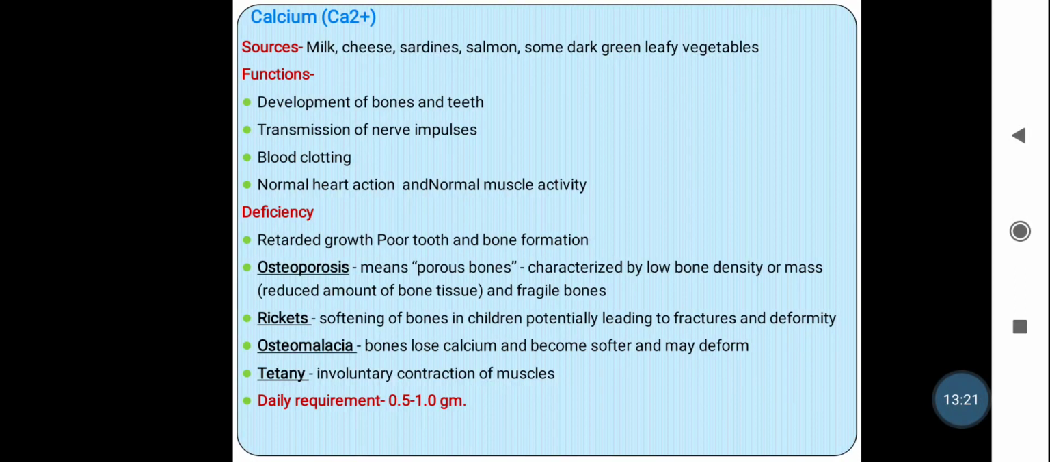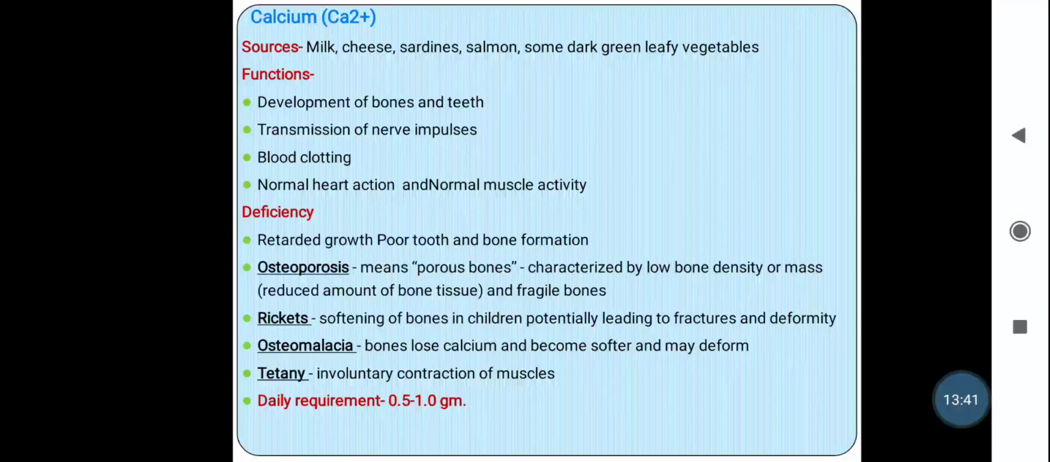The next one is rickets. Rickets means a softening of bones in children, potentially leading to fractures and deformity. Again, if calcium deficiency occurs in children, it leads to rickets, which means softening of the bones, and the bones become fragile and get easily fractured.